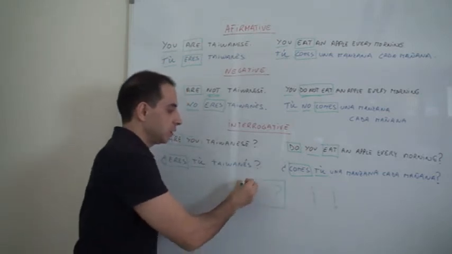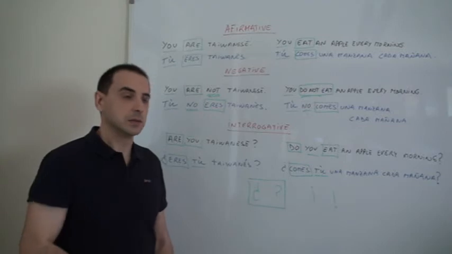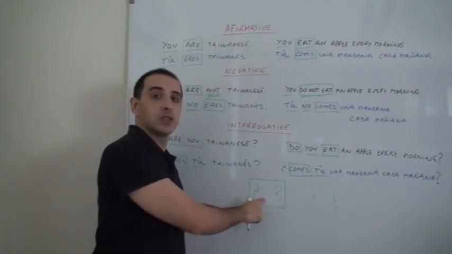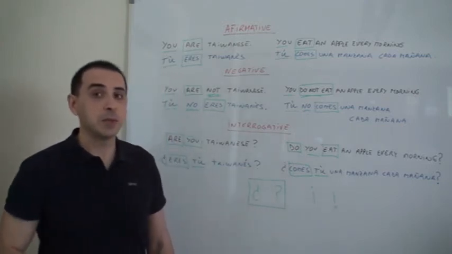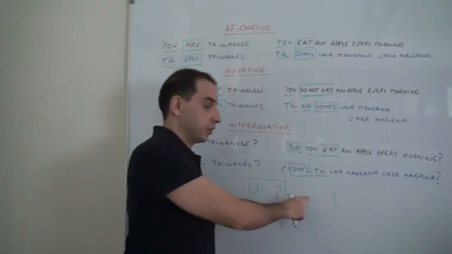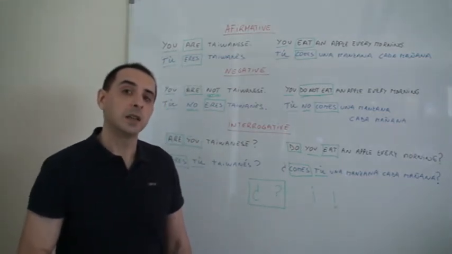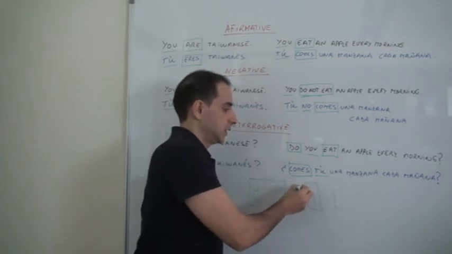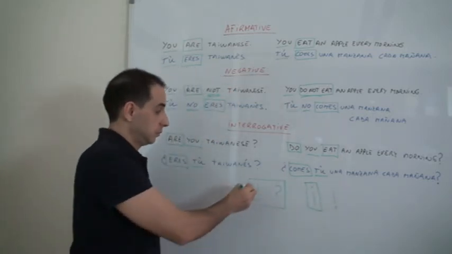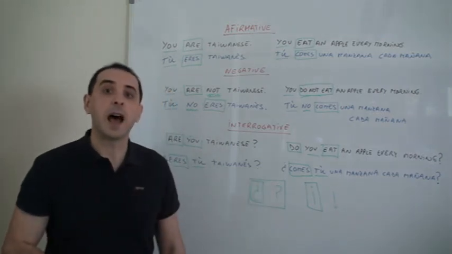One more thing. In English, you have only the question mark at the end. Spanish has the question mark also at the beginning. The same happens with exclamation. We have an exclamation at the end, but also have a different one, slightly different, at the beginning.